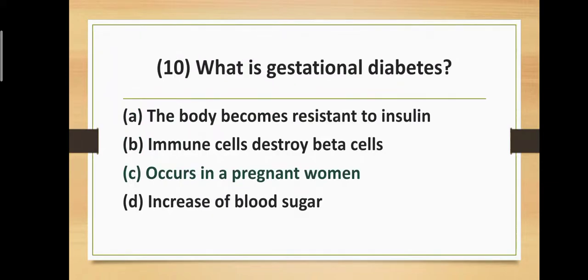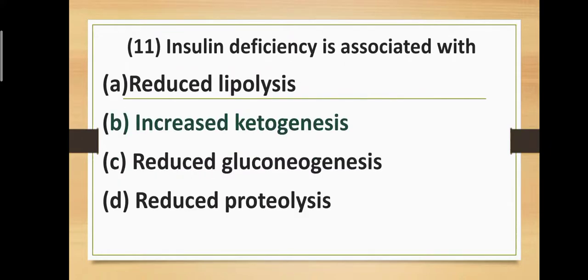Question number 10. What is gestational diabetes? Option A. The body becomes resistant to insulin. Option B. Immune cell destroys beta cells. Option C. Occurs in pregnant women. And option D. Increased blood sugar level. Correct answer is option number C. Occurs in pregnant women are called gestational diabetes. That means diabetes occurring in pregnant women is called gestational diabetes. Remember these things.